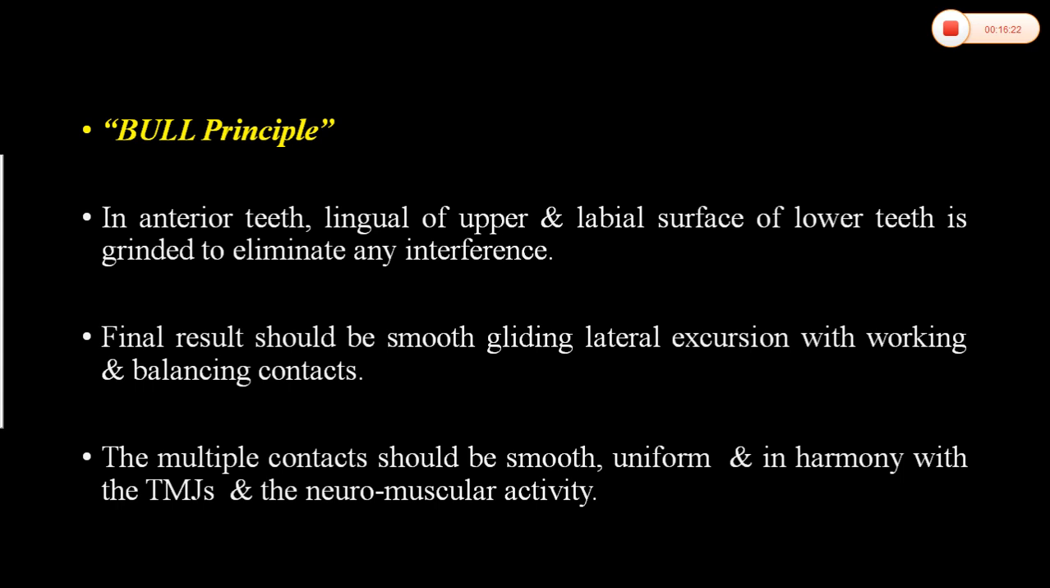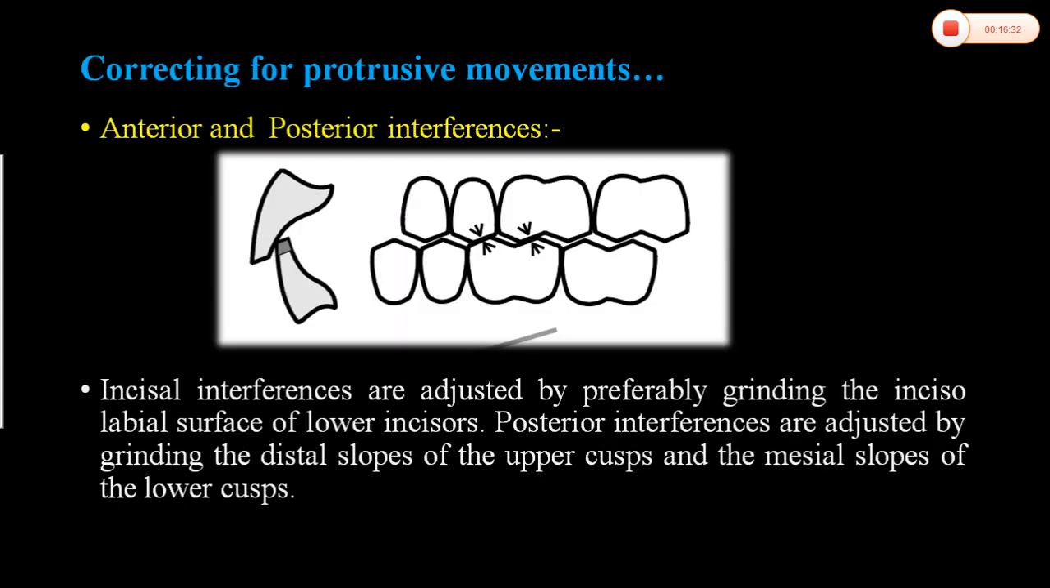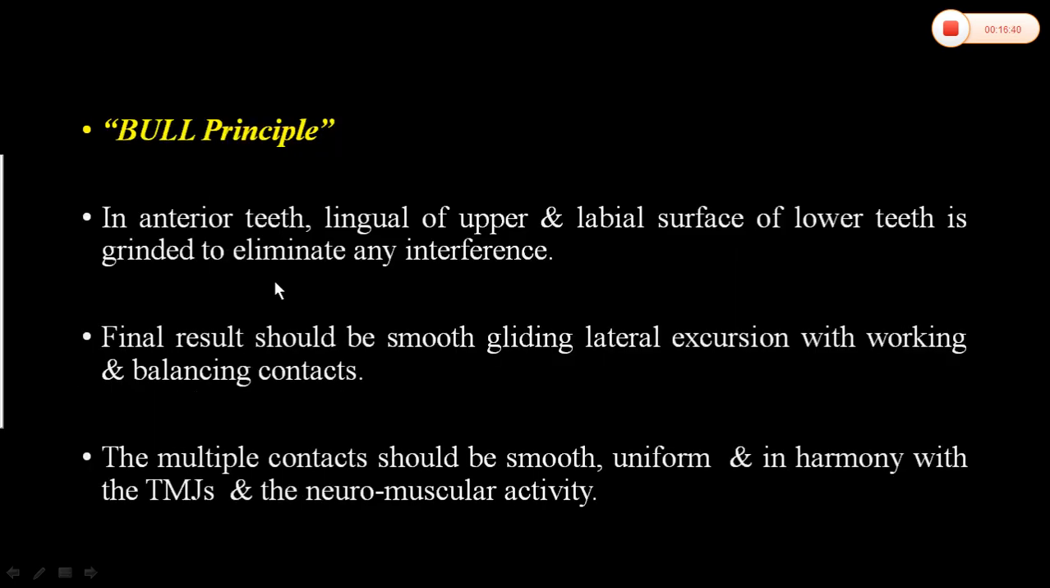So for this selective grinding, Bull's principle is very important. In anterior teeth, the lingual of upper and labial surface of lower teeth is ground to eliminate interferences. So for anterior teeth, the lingual slopes of upper and labial slopes of mandibular anterior teeth have to be altered. The final result should be smooth gliding lateral excursion with working and balancing contact. The multiple contacts should be smooth, uniform and in harmony with the TMJ and neuromuscular activity.